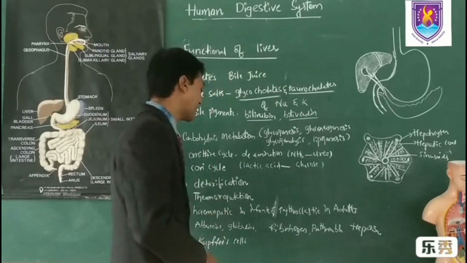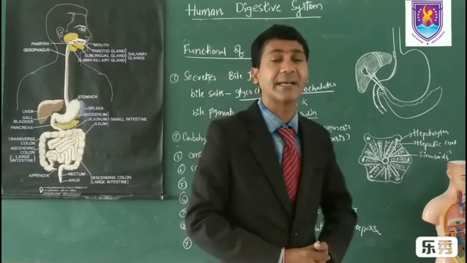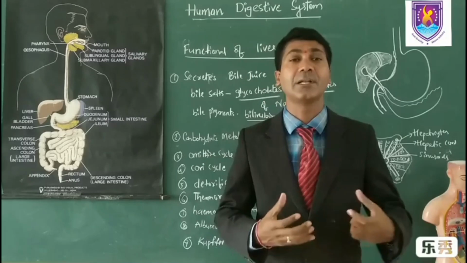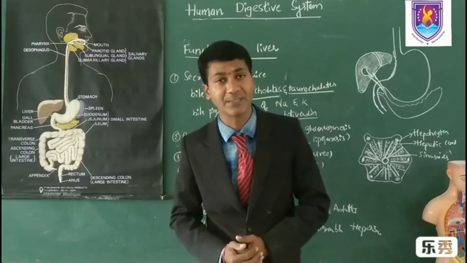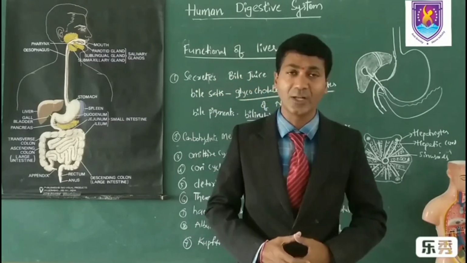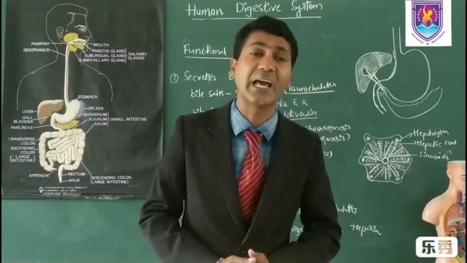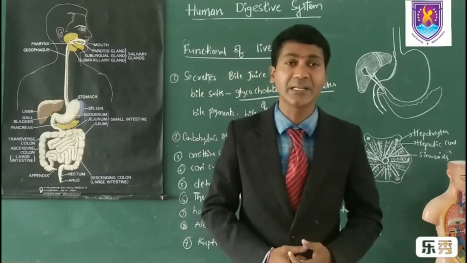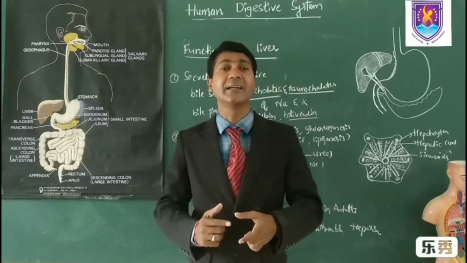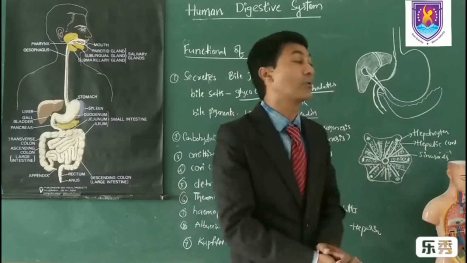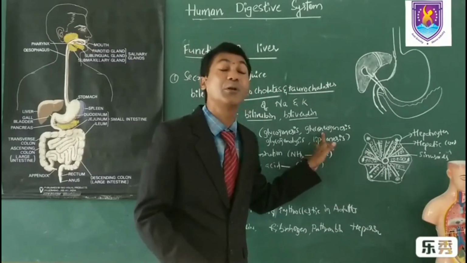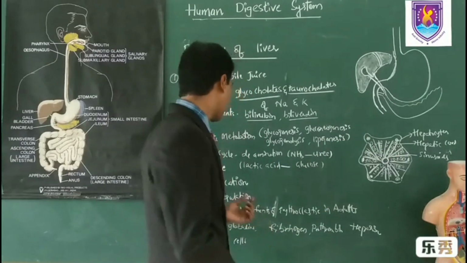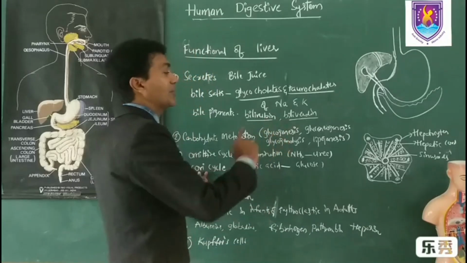And next, the Cori cycle. You have studied the Cori cycle in the muscular system. Whenever muscles lack oxygen, they perform anaerobic respiration. During anaerobic respiration, a huge amount of lactic acid is produced. That lactic acid is pumped to the liver cells. That lactic acid is recycled and formed into glucose by the process of gluconeogenesis. Again, that glucose can be utilized for further actions. Such a process is known as the Cori cycle. It is also performed in the liver.